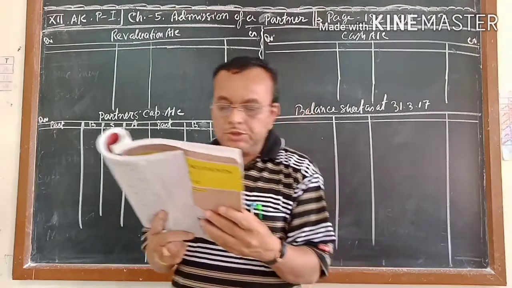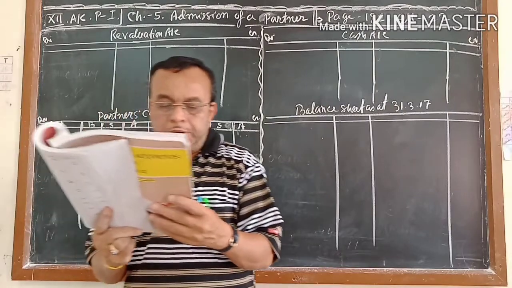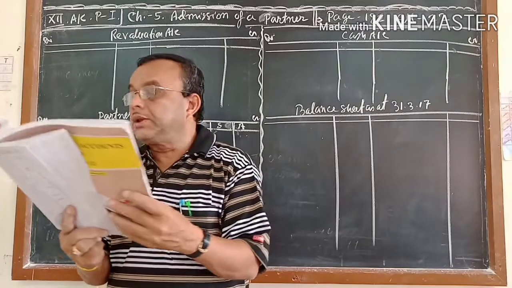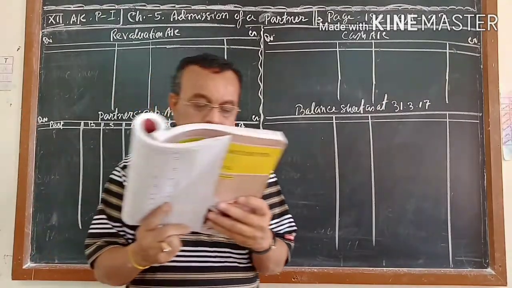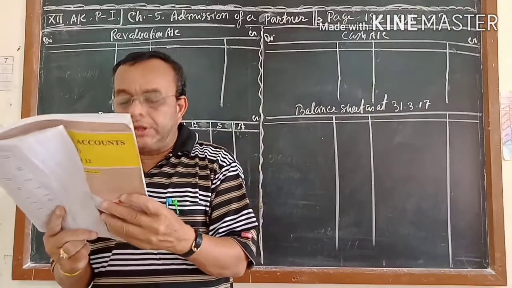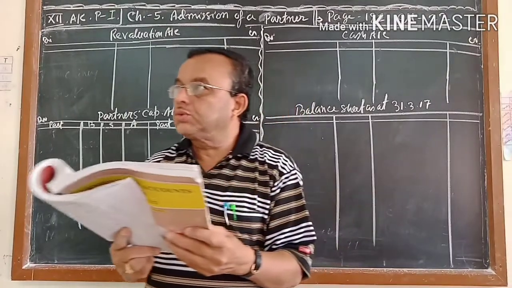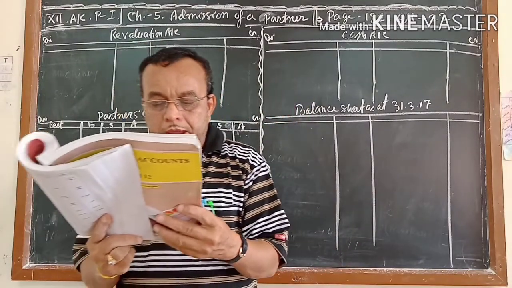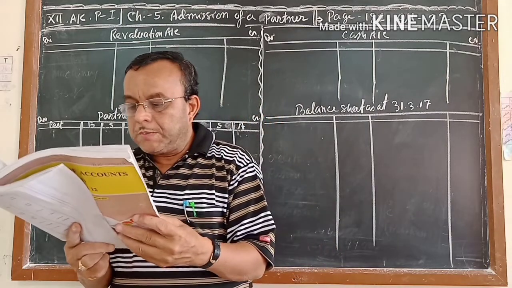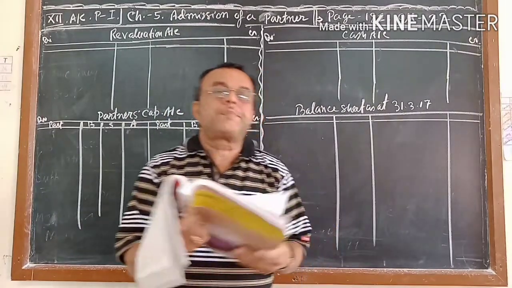Number 4, provision for doubtful debts is to be kept at 10% on debtors. Number 5, provision for outstanding repairing expense is to be made of rupees 8,000. Number 6, the new profit and loss sharing ratio of all the partners, including the new partner, is to be kept at 2:1:2. From the above particulars, pass journal entries, prepare revaluation account, partners' capital accounts, cash or bank account, and new balance sheet after admission.